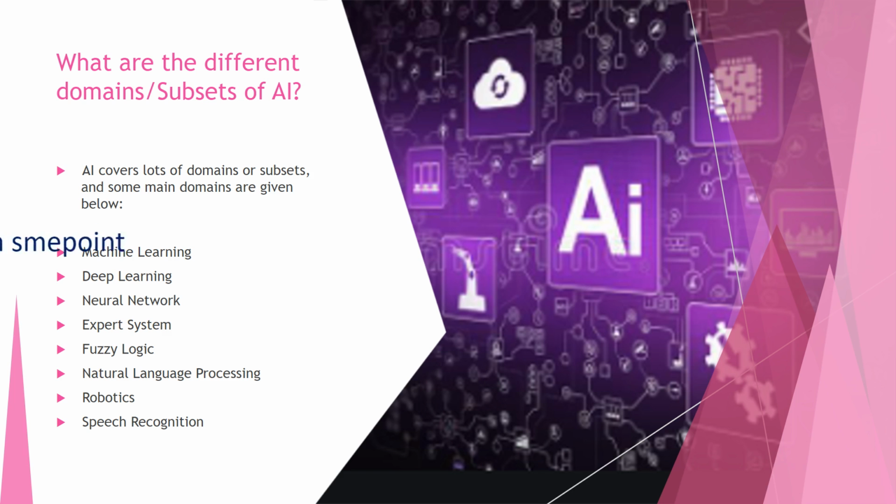What are the different domains or subsets of AI? AI covers lots of domains or subsets, and some main domains are given below. Machine learning, deep learning, neural network, expert system, fuzzy logic, natural language processing, robotics, speech recognition.